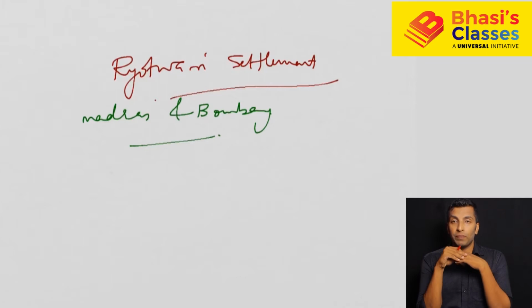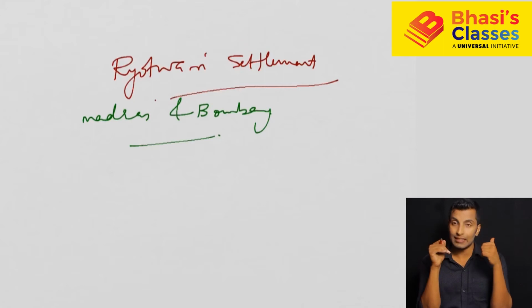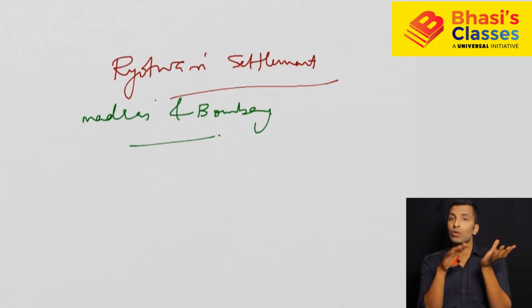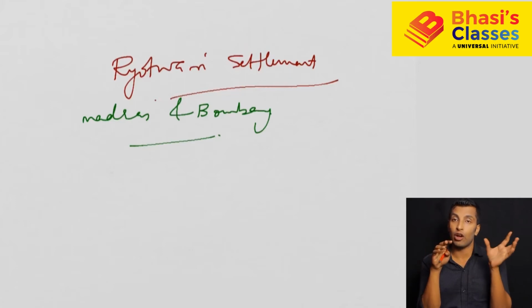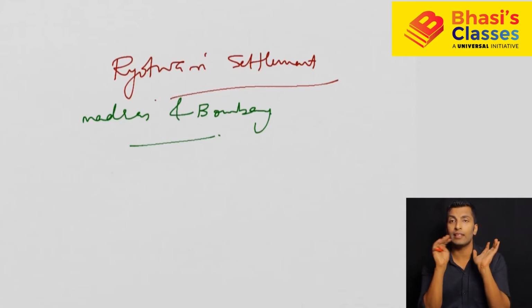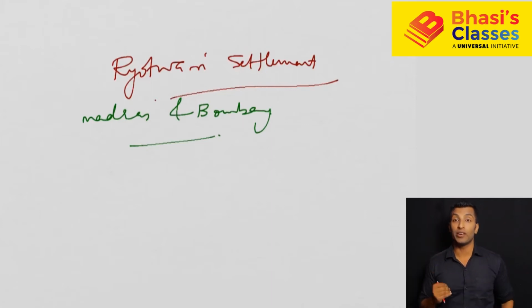You may mistakenly think that the Permanent Settlement was abolished and the Ryotwari settlement came into existence. No, both are going together simultaneously. One is in the eastern part, this is in the central and southern part. The Mahalwari settlement, when you learn it, is also going parallelly in the northern and western part of India. So all three exist simultaneously, in different regions. Different regions practiced different revenue settlements. That's the point you need to be very clear with.